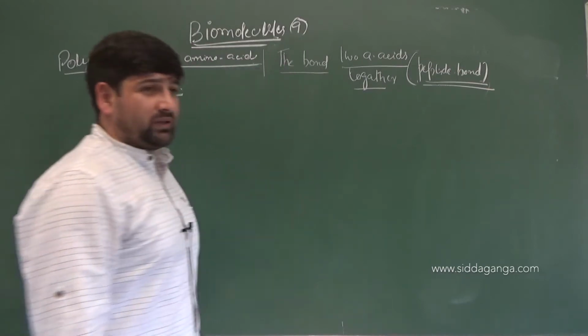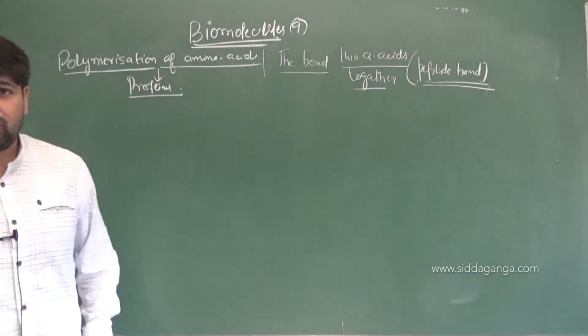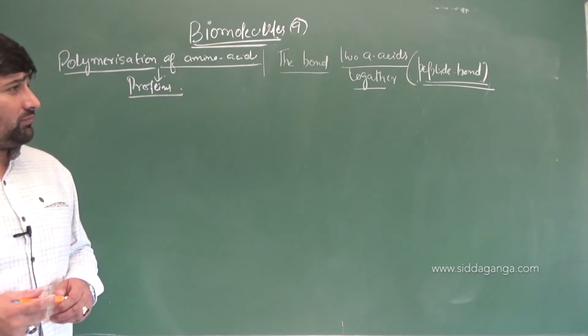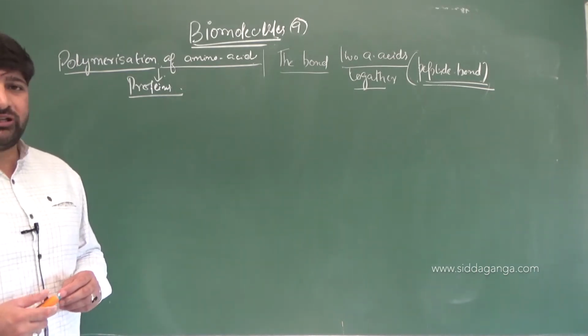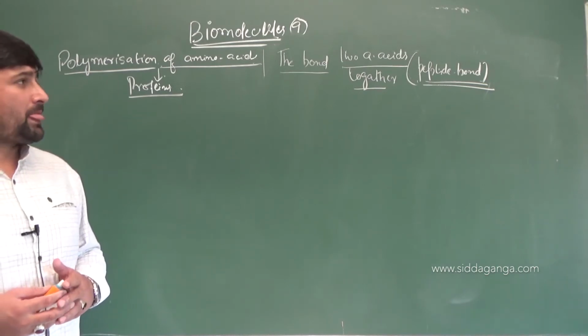And what is it made between, and how is it made, what are the groups involved?